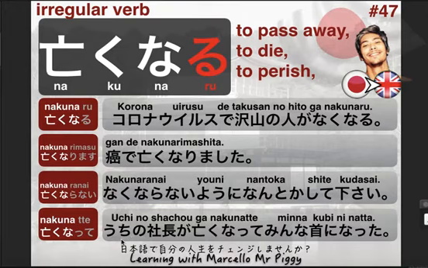The idea is that it originally comes from your house, but in this case, うちの社長 means the president of the company that you work for, right? You don't live there, but it belongs to you somehow, or you belong to them more accurately. Anyway, うちの社長が, my boss, the president of my company, 亡くなって, so he passed away.